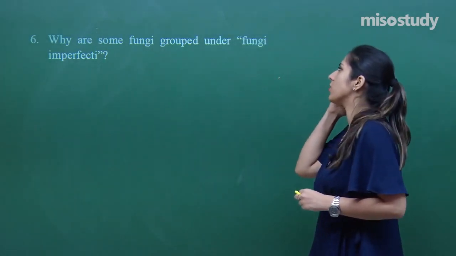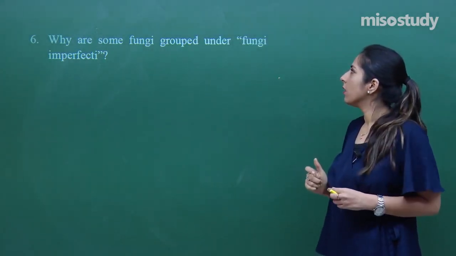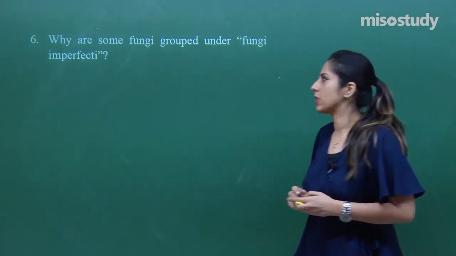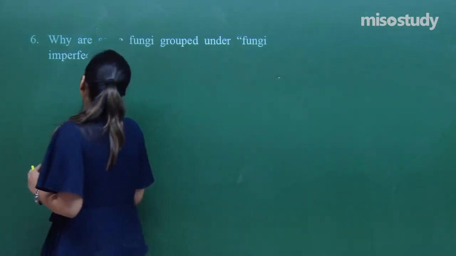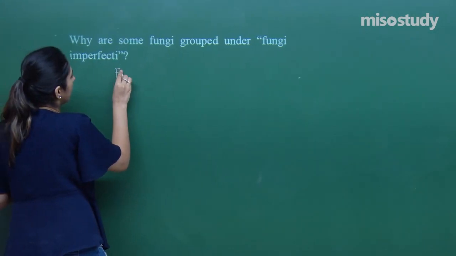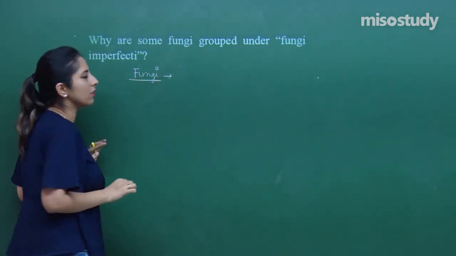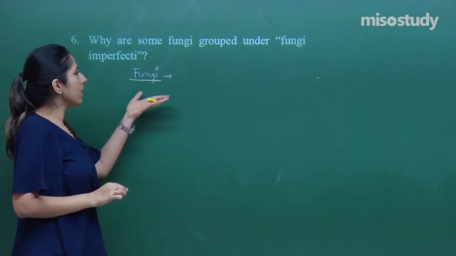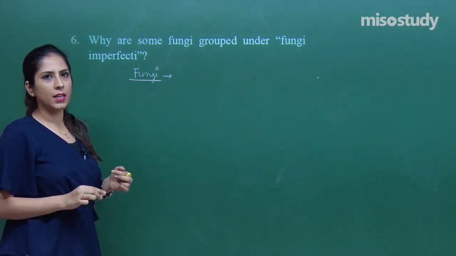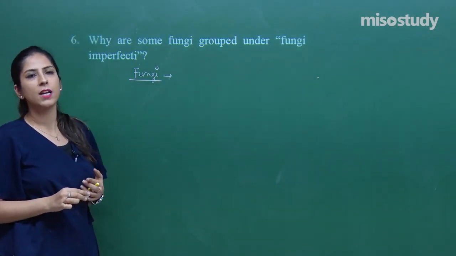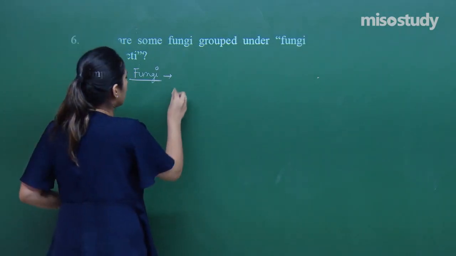Why are some fungi grouped under fungi imperfecti? So, to talk about a fungi, they are normally multicellular structure. The fungi, when we talk about the reproduction, in this case, the main reproduction happens with the help of asexual.